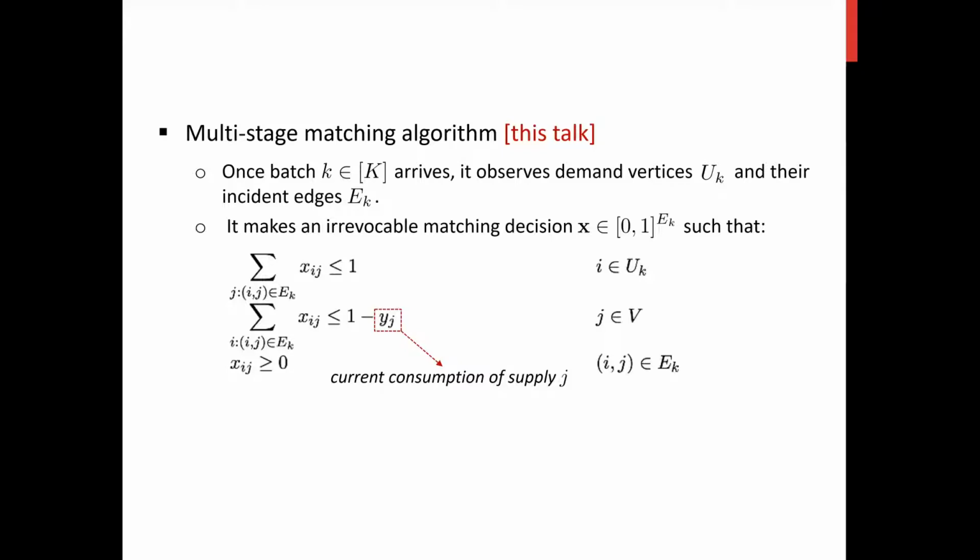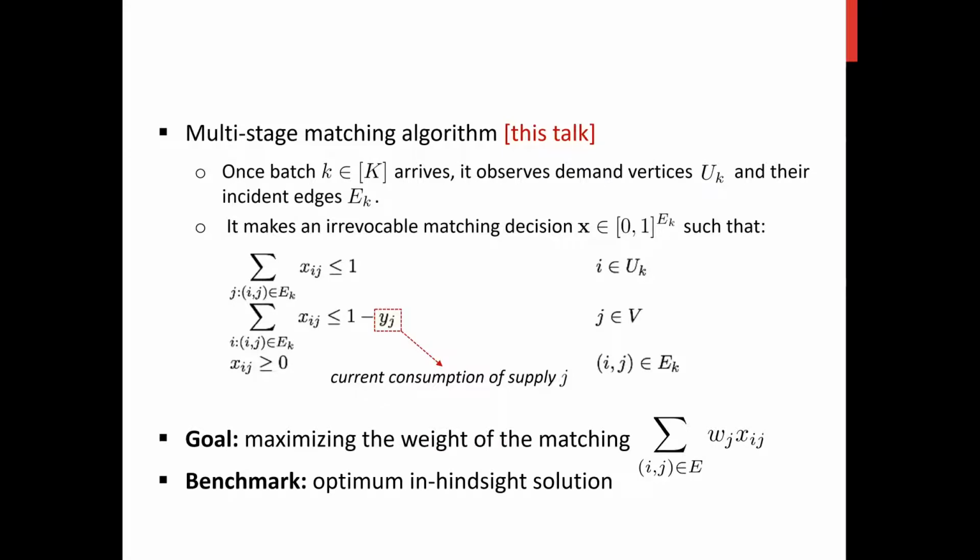First, for every demand vertex, we can match at most one unit of it. And for every supply vertex, in the current stage, the total units we match cannot exceed 1 minus y_j, where y_j is the current consumption of this supply vertex. In other words, the total units that have been matched in the previous stages.